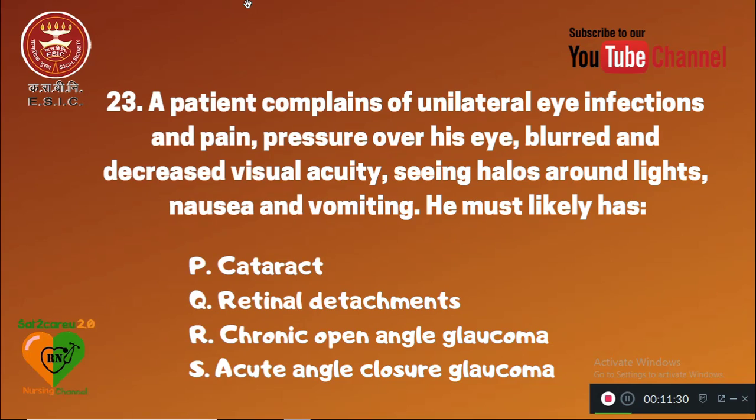23. A patient complains of unilateral eye infections and pain, pressure over his eyes, blurred and decreased visual acuity, seeing halos around light, nausea and vomiting. He most likely has P, cataract, Q, retinal detachment, R, chronic open angle glaucoma, and S is acute angle closure glaucoma. The right answer is option S, acute angle closure glaucoma. These are the signs and symptoms of acute angle closure glaucoma. Particularly note down there are halos around lights.